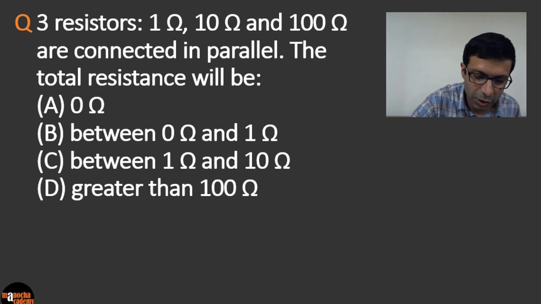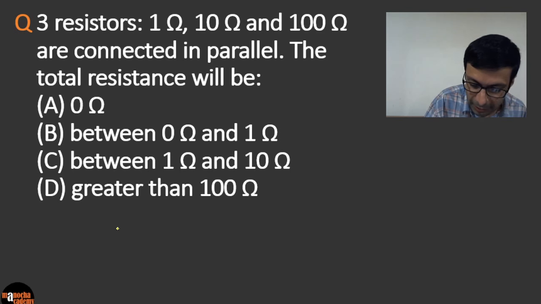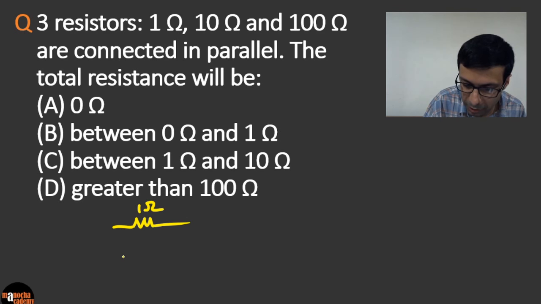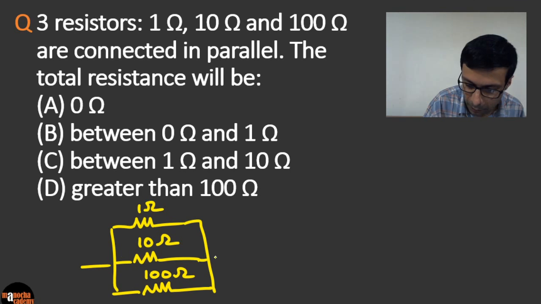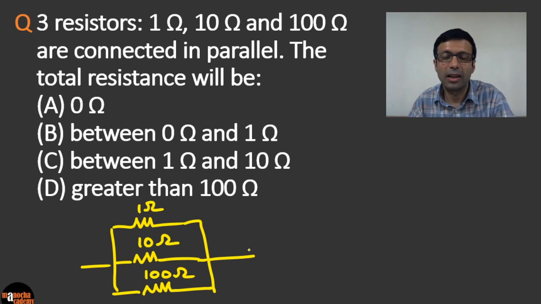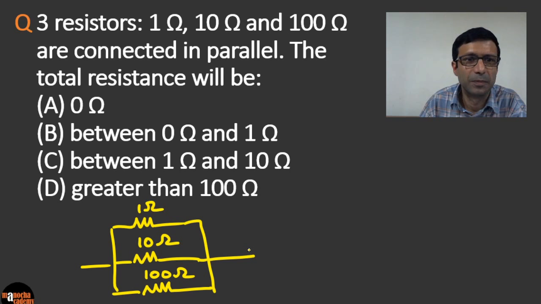So let's visualize this question. In electricity, it's always important to draw a diagram. So let's say you have a 1 ohm resistor, a 10 ohm resistor, and a 100 ohm resistor. We have these 3 resistors, and they're all connected in parallel.